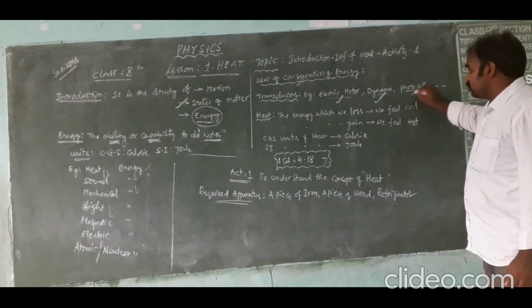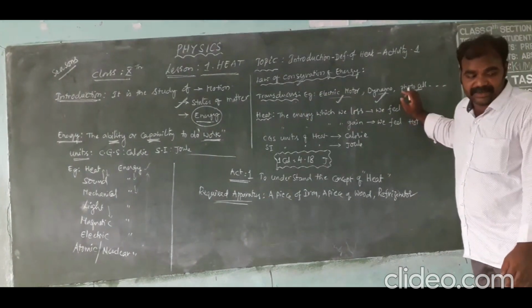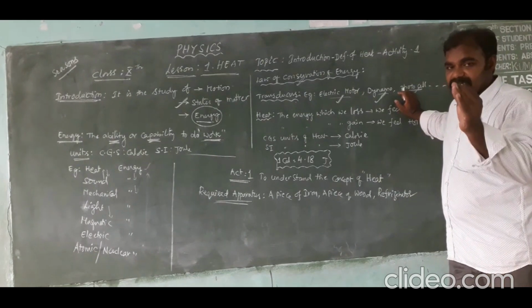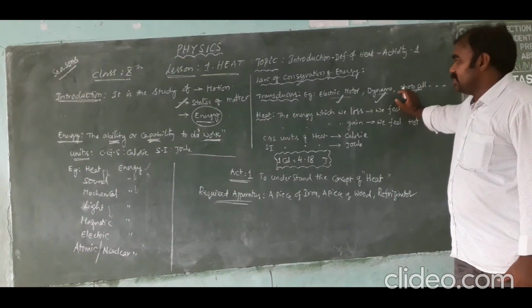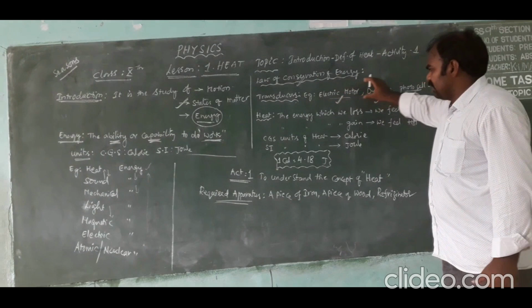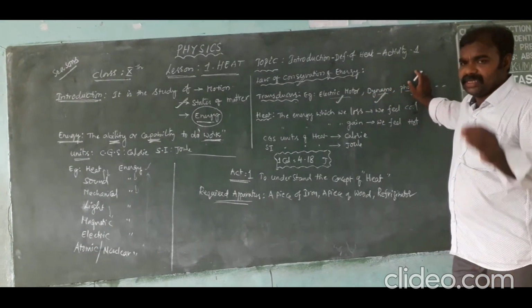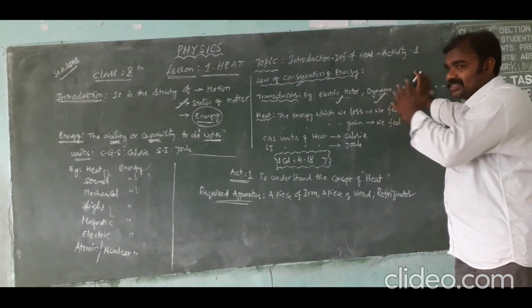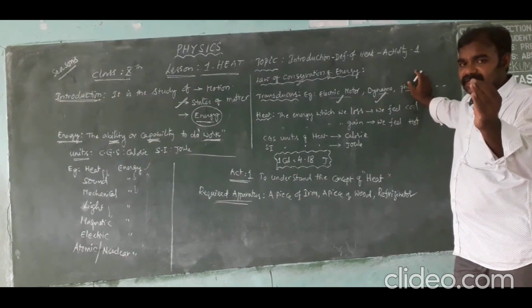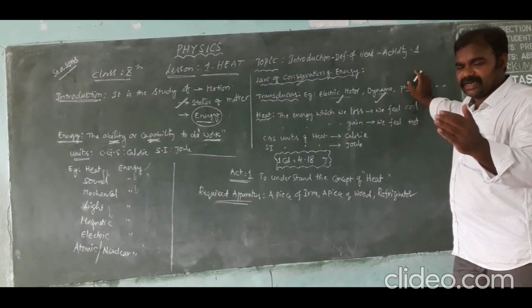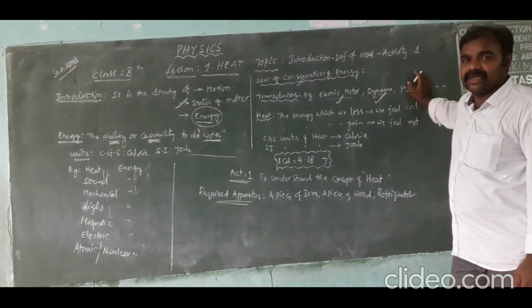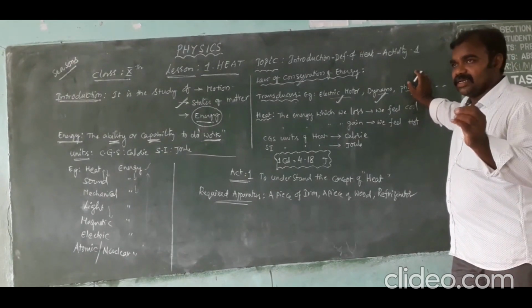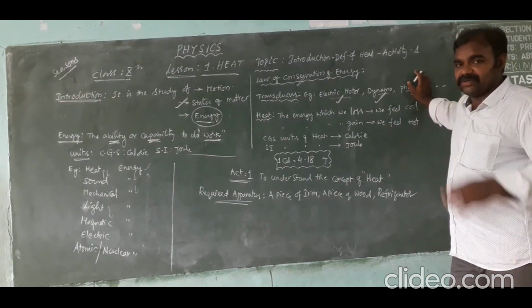Next one, already I told about the photocell. A photocell is a device which converts light energy into electrical energy. In this way, in our day-to-day life, we are dealing with so many instruments that are nothing but transducers. For example, a ceiling fan can convert electrical energy into mechanical energy.